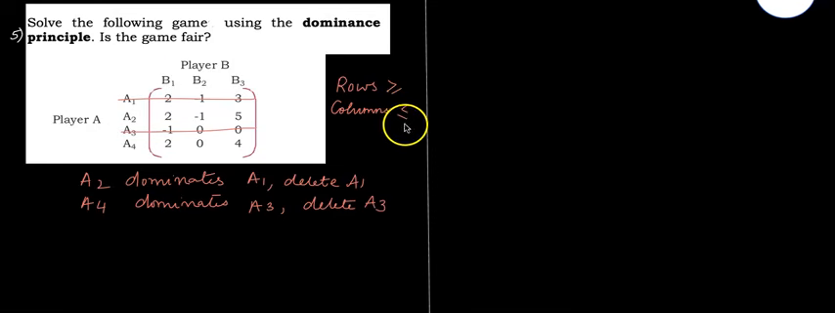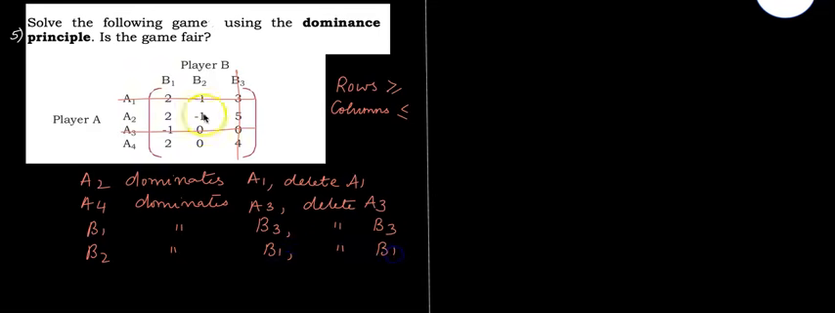For columns, it should be less than or equal to. So I'll compare B1 with B2. 2 is not less than minus 1. Next, compare B1 and B3. 2 is less than 5 and 2 is less than 4. So B1 dominates B3, delete B3. So delete B3. So next, compare B2 with B1. So minus 1 is less than 2 and 0 is less than 2. So B2 dominates B1, delete B1.